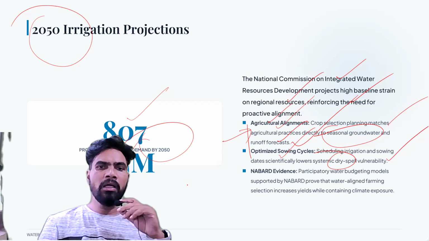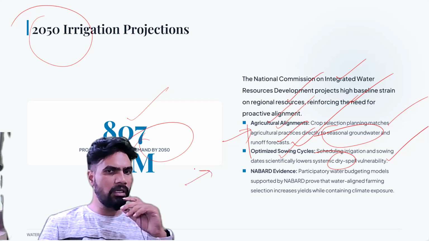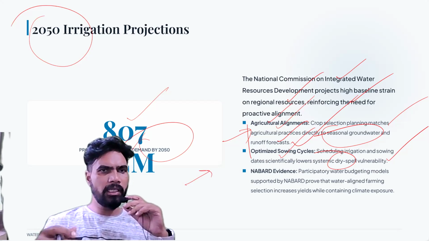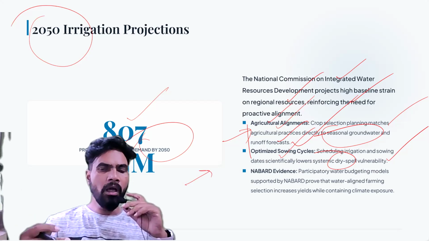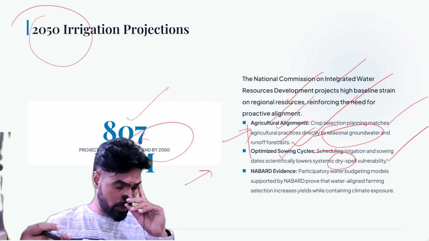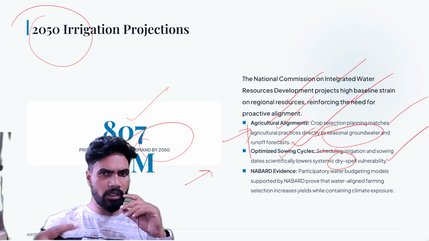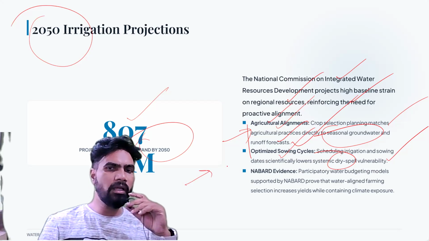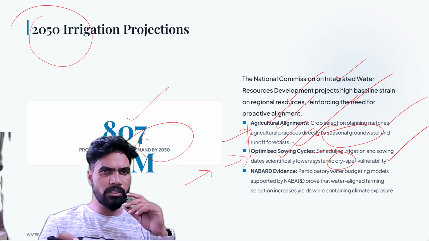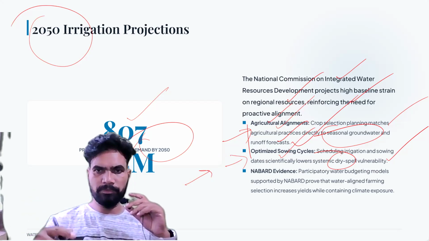You see, some of the seed sowing happens early June only, maybe by that time monsoon might not arrive. Then what will happen? Then lot of stress will be there on the groundwater. Why? Farmers will start extracting the water from groundwater. So if we can scientifically adjust the sowing dates, we can reduce the stress on the water.